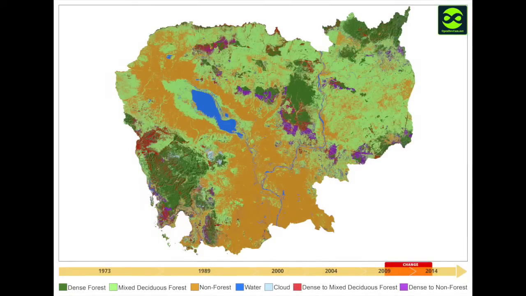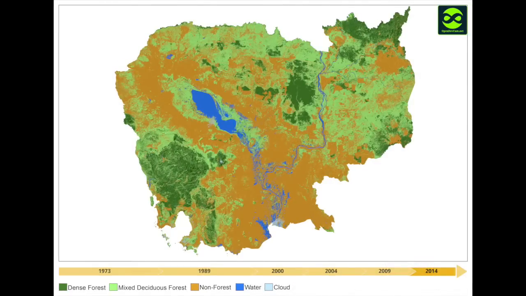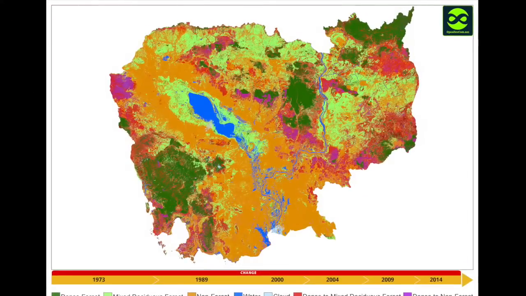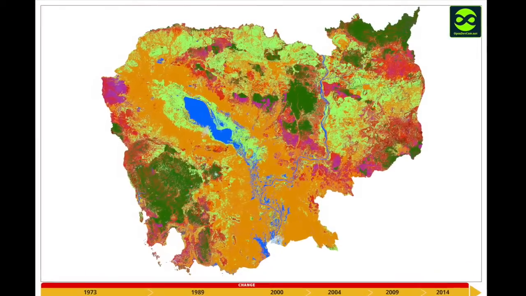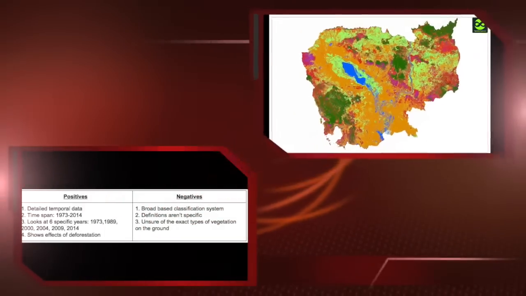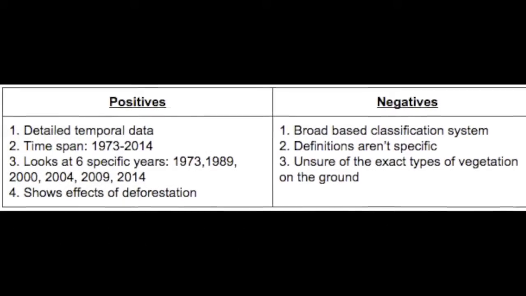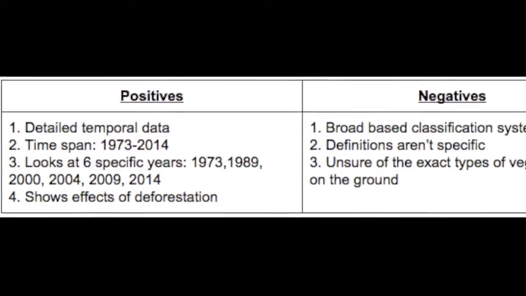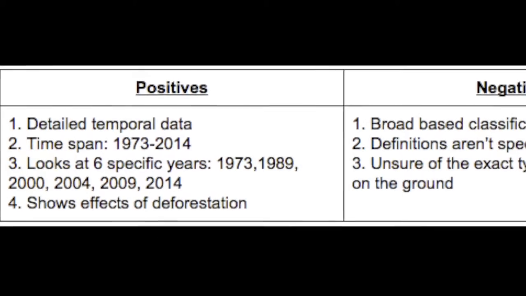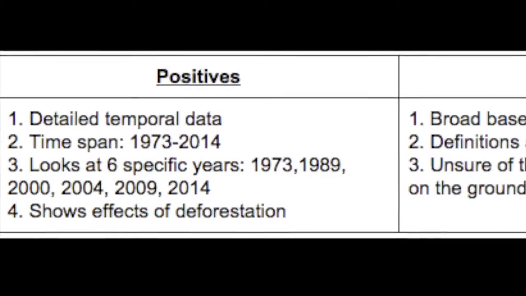In the last map of the animation, purple is used to show the total amount of dense forest lost between 1973 and 2014, while red shows the amount of dense forest that became mixed forest. Open Development serves as an amazing temporal data resource. We are able to look at the land coverage of Cambodia all the way back to 1973 and as recently as 2014. This temporal data has proven to assist us in understanding the progression and impact of deforestation within the nation over the last half-century.